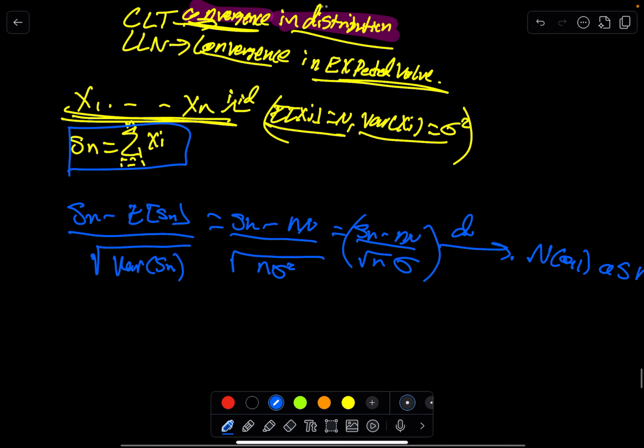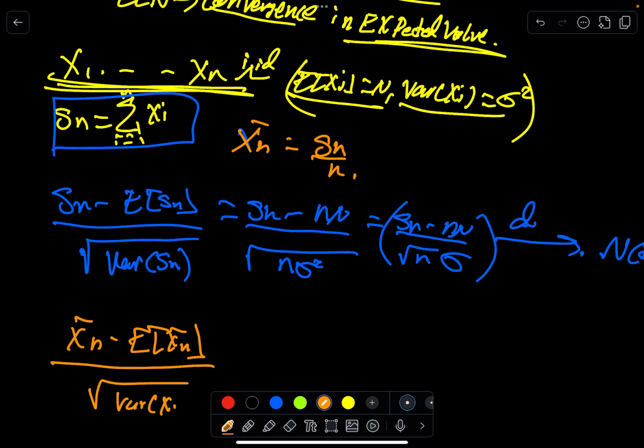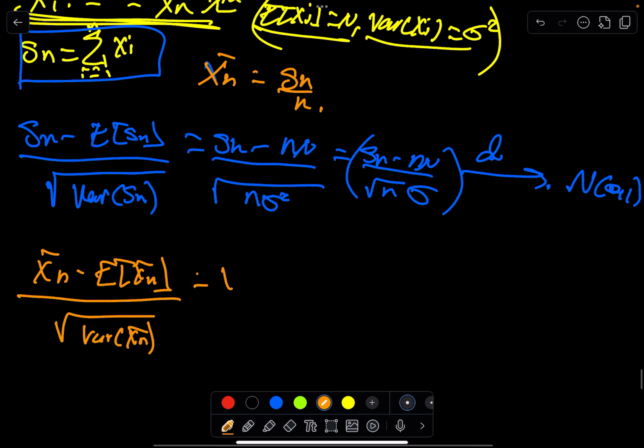And we could also think of xn bar, which we'll define to be Sn over n. And what we're going to say is that xn bar minus the expectation of xn bar, which is xn bar minus mu, over, we know this is going to be sigma squared over n, so we'll get sigma over root n.